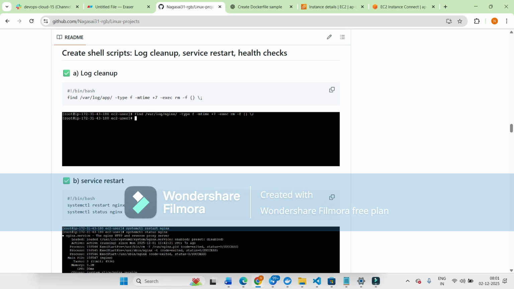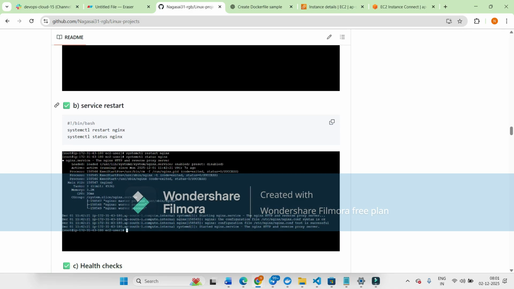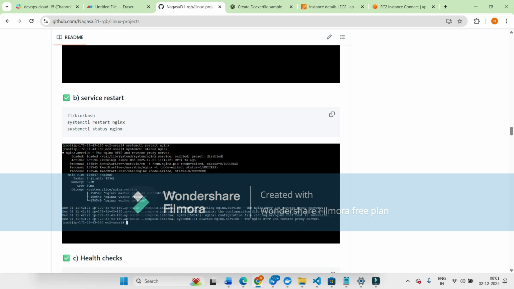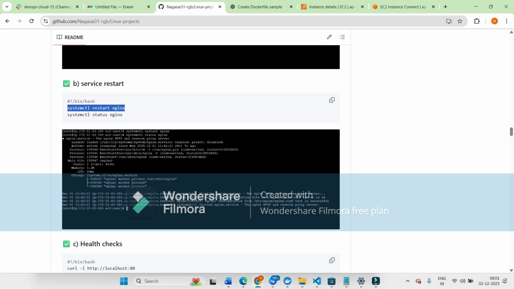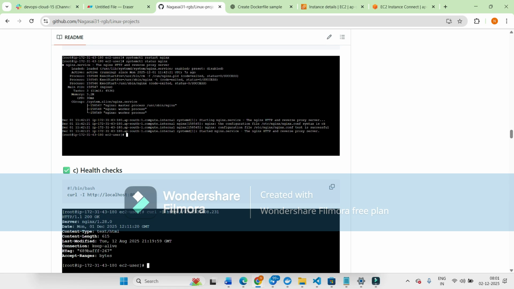Then I have to enter this command, and next we have to restart the service. We can use systemctl restart nginx. After restart we have to check the service. For that we can use systemctl status nginx.